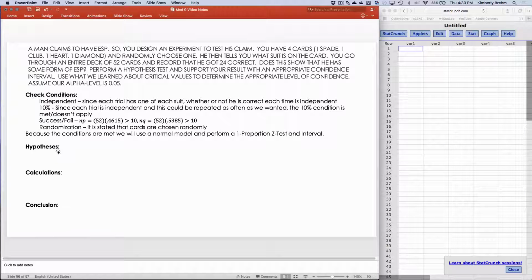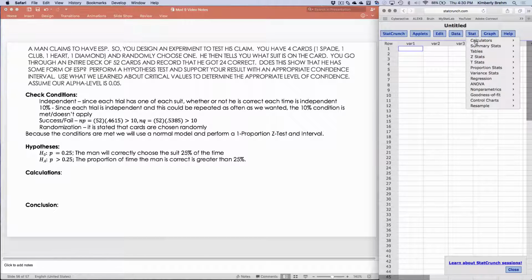Now, of course, we need our hypotheses. What we said before is that we would expect 1 out of 4 times for a normal person to guess it correctly. So that would be a p, a probability or a proportion question, p equals 0.25. And then p is greater than 0.25, meaning this guy has special skills, whether it's ESP or not, he does better than normal. So those are our 2 hypotheses.